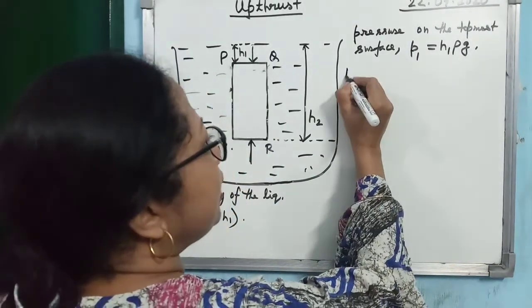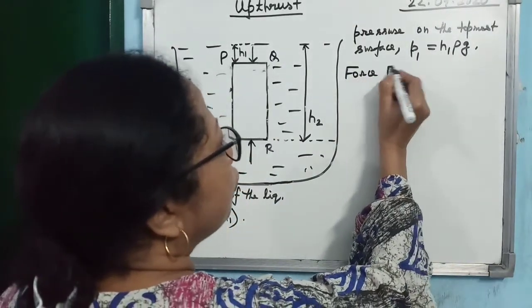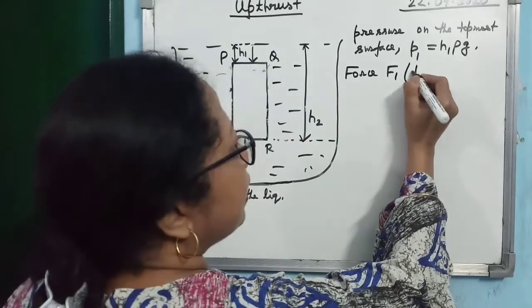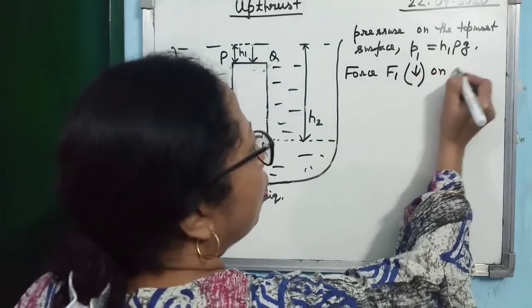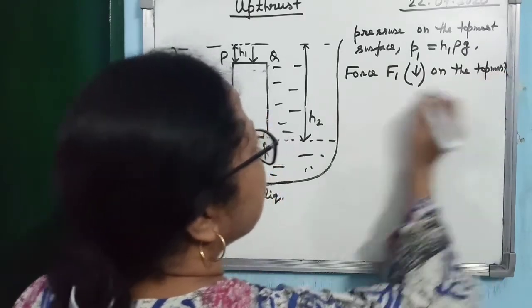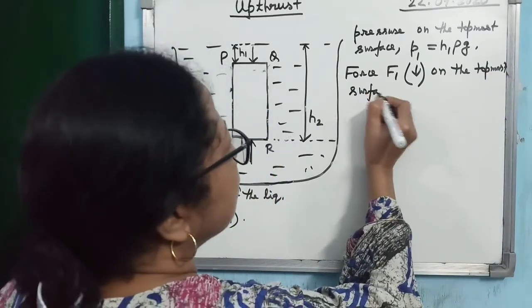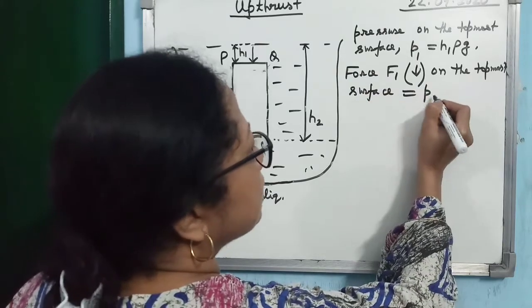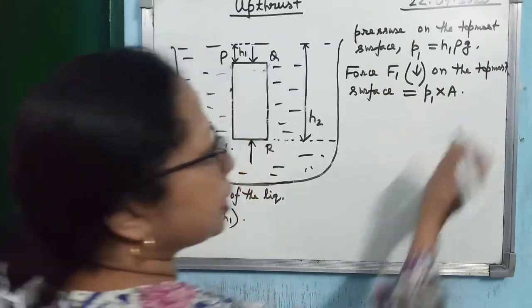So what will be the force F1 acting in the downward direction on the topmost surface? I could have used the name PQ. Topmost surface, F1 is how much? Pressure into the cross-sectional area.